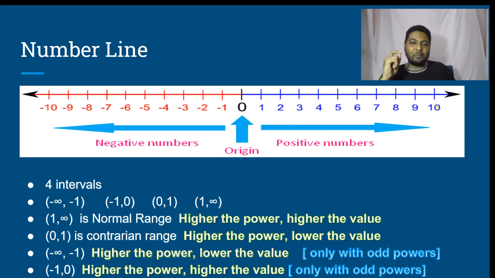Minus half is minus 0.5. Minus 1 by 8 is minus 0.125, which is greater. Minus 0.125 is greater. Therefore, higher the power, higher the value. Is this clear?